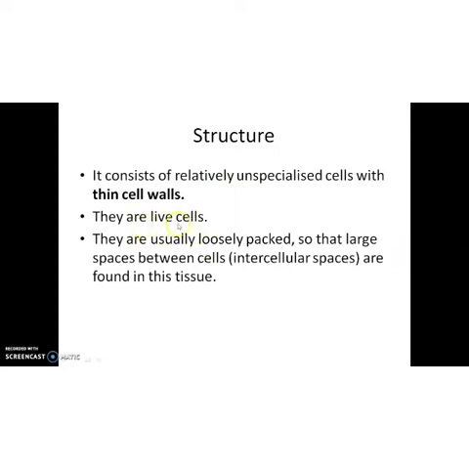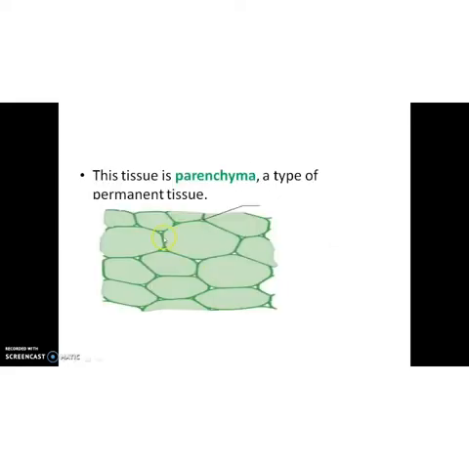Then they are live cells. And third, they are usually loosely packed, so large spaces between the cells, intercellular spaces, are found in this tissue. Observe the diagram again. The parenchyma has thin cell walls and is loosely packed.